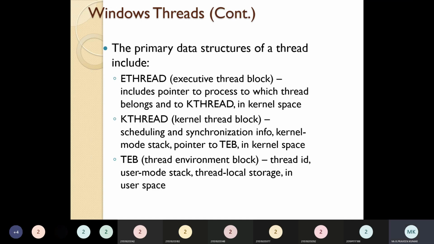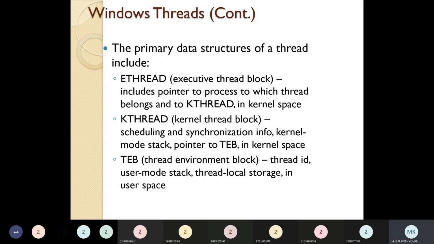So the primary data structures of the Windows thread include the ETHREAD, the executive thread block. It includes the pointer to the process to which the thread belongs, and the KTHREAD, that is the kernel thread, in kernel space.